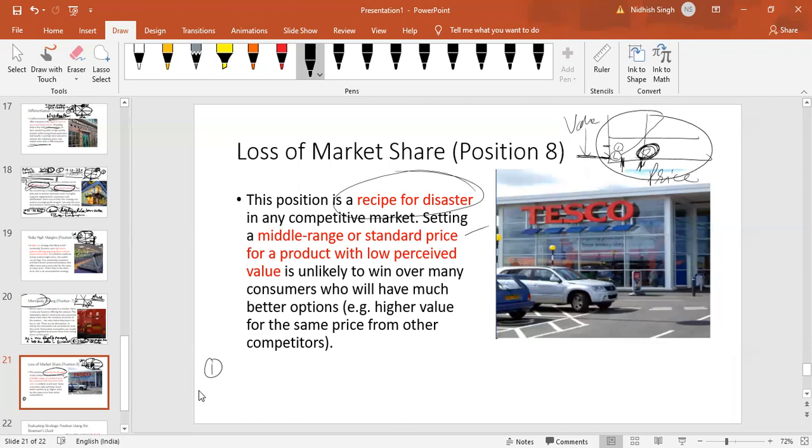Since in 2 minutes we'll complete this one, and then we'll jump to the textbook, but I think we have covered all the different angles possible from the strategic clock perspective. We'll jump to the Ansoff matrix in the next class.